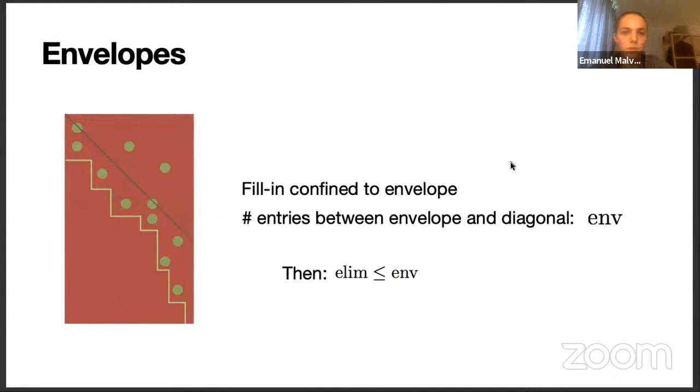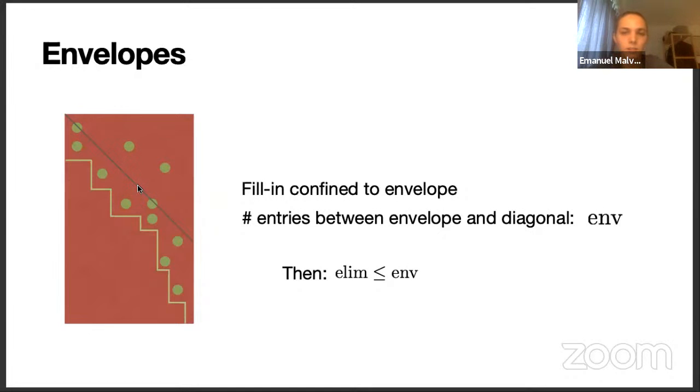One way to bound this number of eliminations that we have to perform is to use matrix envelopes. This envelope can be represented by such a staircase line, which satisfies two conditions. It has to be below all of the non-zero elements, so below the envelope there can be no non-zero elements. And it has to be monotonically decreasing. From the previous slide, it is clear that all of the fill-in can only occur above this envelope.